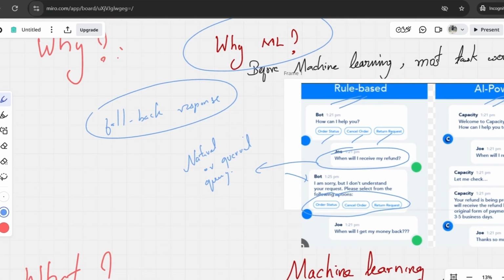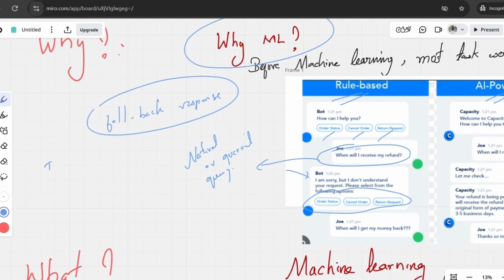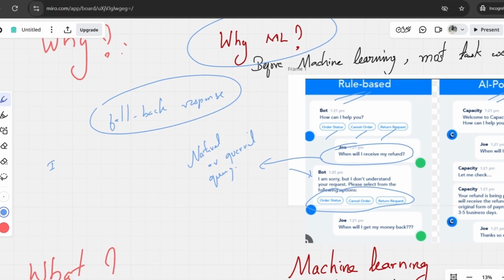So we can understand that the rule-based chatbot is basically responding to those three options only. It is a systematic and predefined approach: if a condition happens, then do this, else do something else.